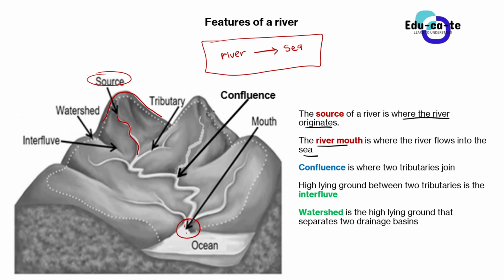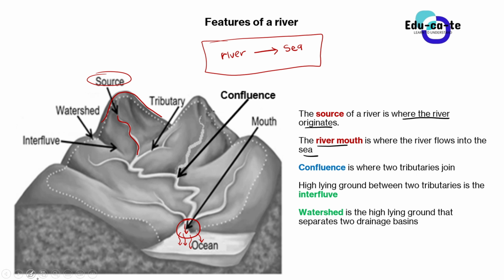So you can see that the river is now flowing into the ocean, or you can say into the sea. So basically, the river always flows from where it originates into the ocean. And then the confluence of a river is where two tributaries join.